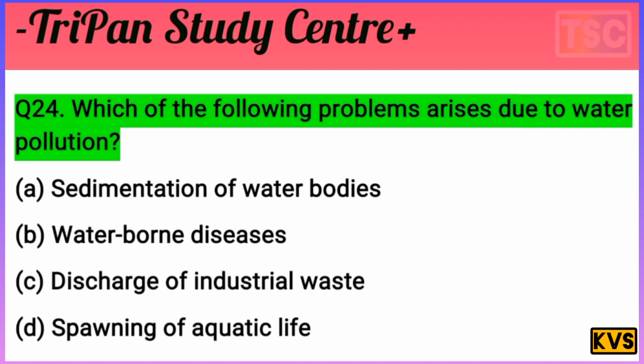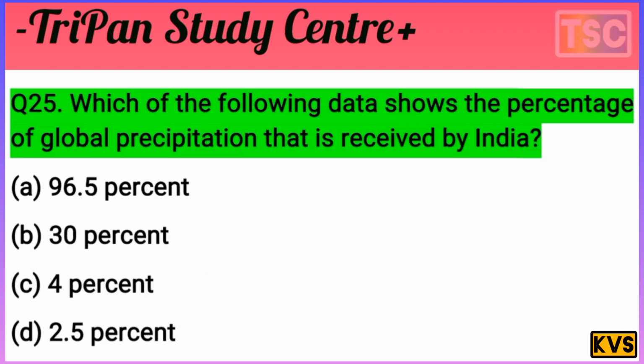And next and last question here. The next question arrives here on your screen. It's an important question. Which of the following data shows the percentage of global precipitation that is received by India? The options are A. 96.5%, B. 30%, C. 4%, D. 2.5%.